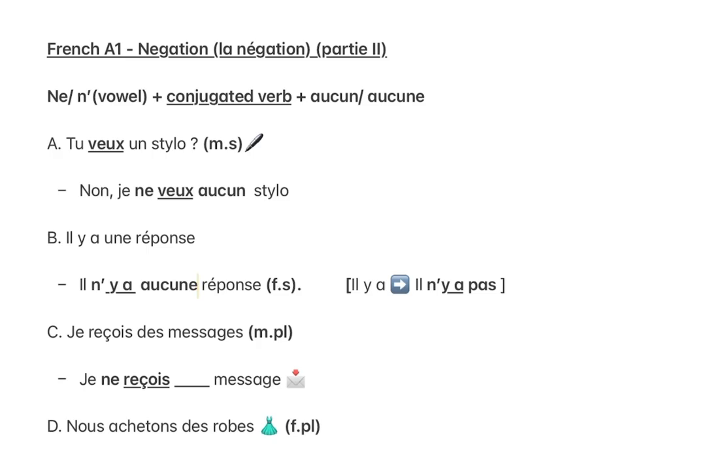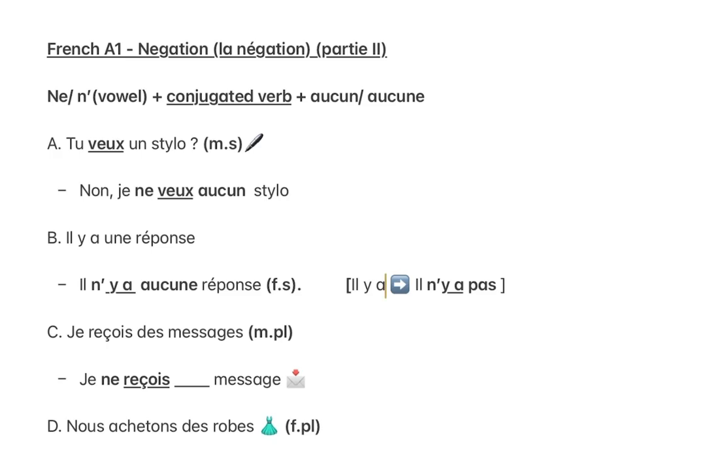There is no reply. Also, apart from this, I would like to get your attention to something important, that is il y a, which means there is or there are. It doesn't really belong to a specific verb.